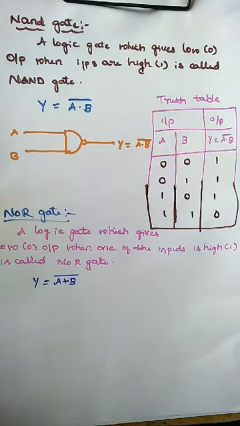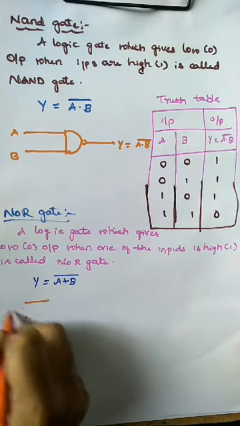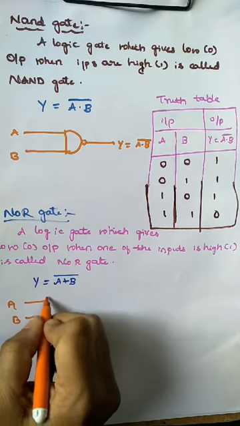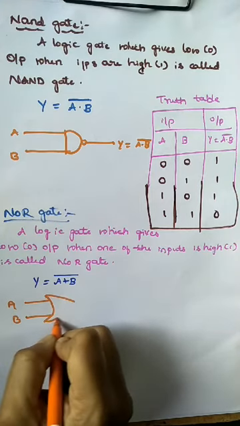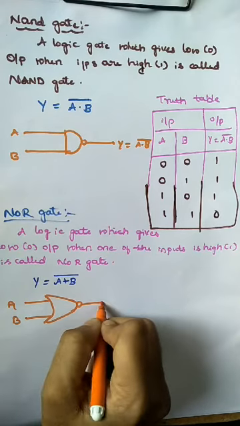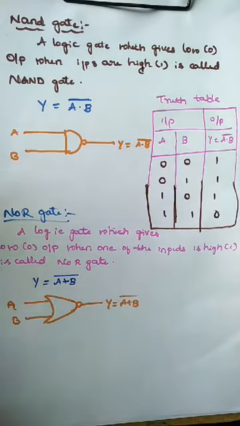The Boolean expression for the NOR gate is y is equal to A plus B whole bar. Here A plus B represents the inputs and y is the output of the NOR gate. The circuit symbol for the NOR gate has input A and input B. It is the same as the OR gate representation, the only thing is the NOT. This is the output, y is equal to A plus B whole bar.